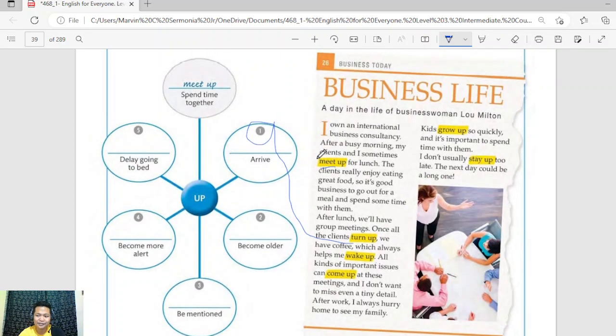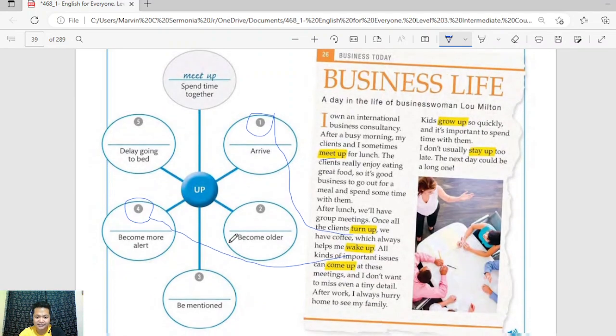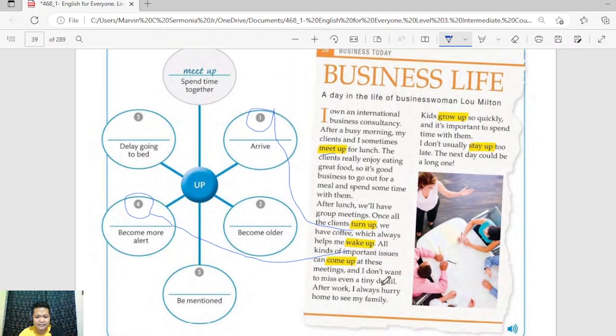All right. So a while ago we have read the phrase get up, which is the same as wake up, right? But here in this context, what do you think is the meaning of wake up? You drink coffee because it helps you wake up. It means become more alert. Okay, your answer is correct. You drink coffee because it makes you more alert. All right. And I don't want to miss even a tiny detail. Oh yeah, important issues.